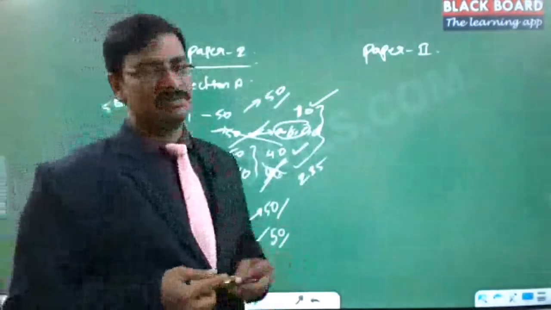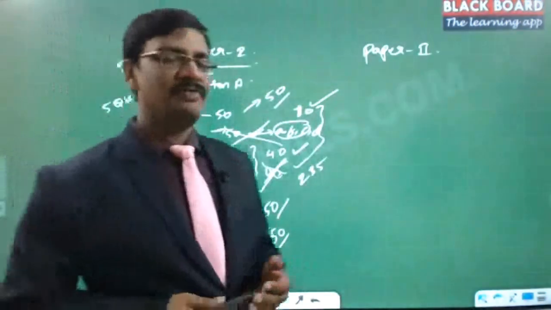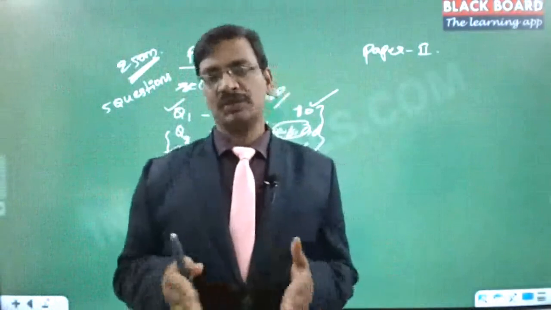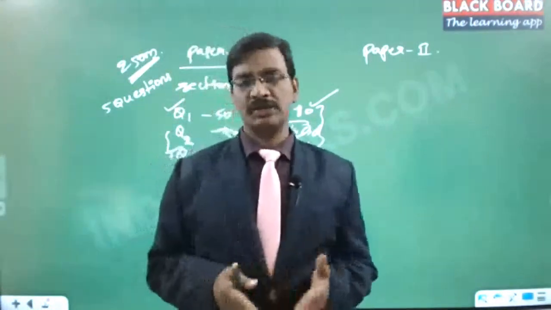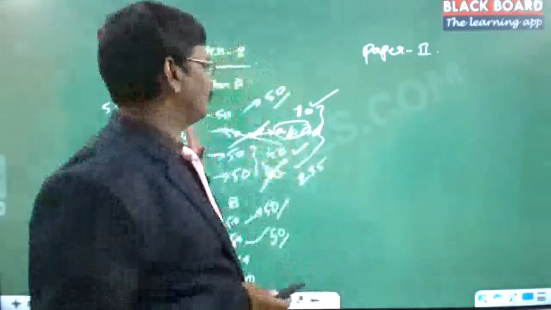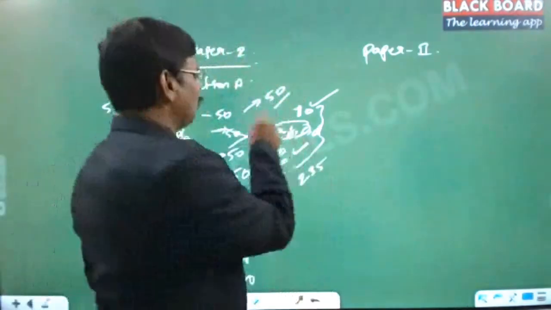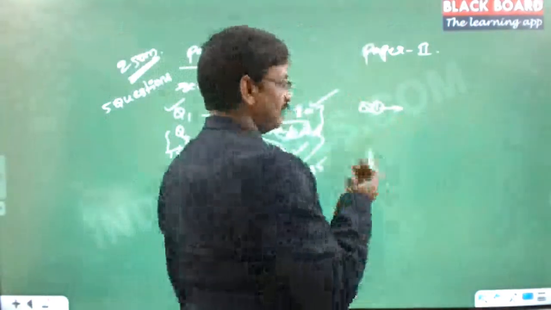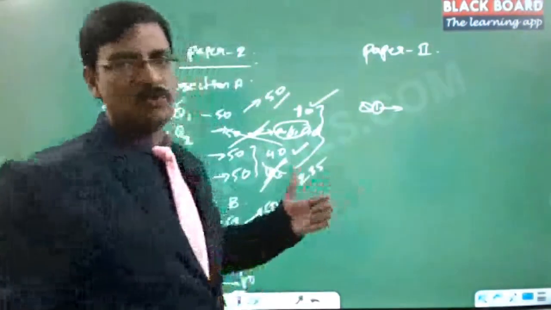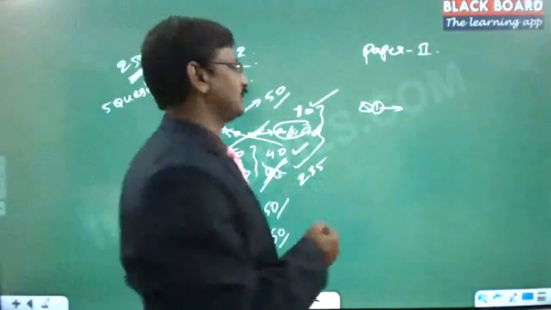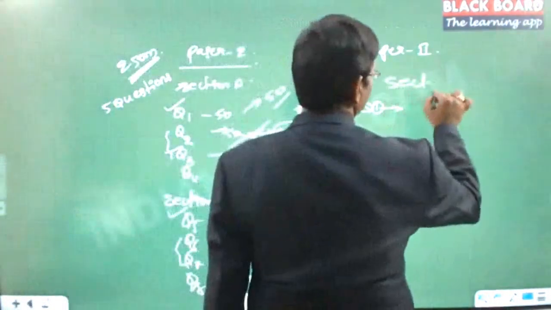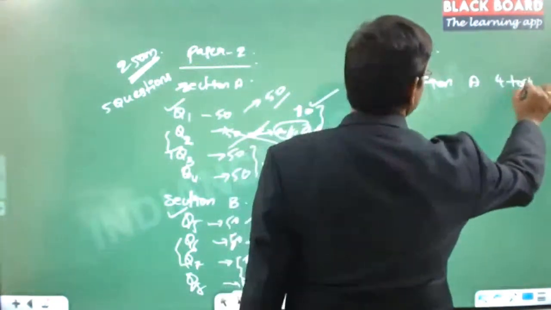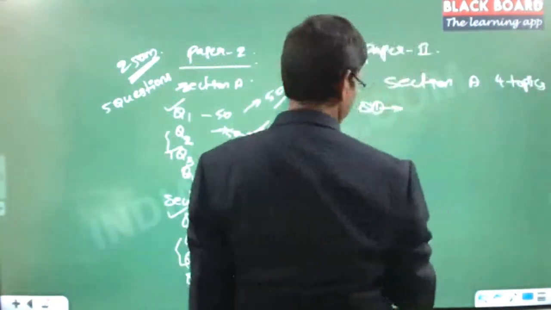Now the complexity comes. Officially they say that there is a choice. For electrical people, surprisingly, there is no choice. Why it is not a choice is, take the case of physics optional. In the first question, what they used to do is question number 1, and they used to have, let us say, 4 topics and 4 topics divided. Section A we used to have 4 topics. Section A 4 topics. And section B 4 topics.